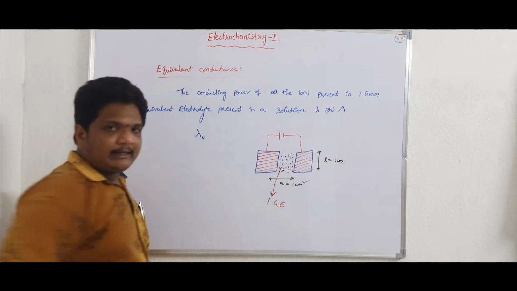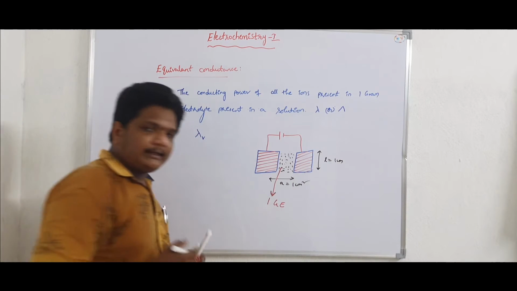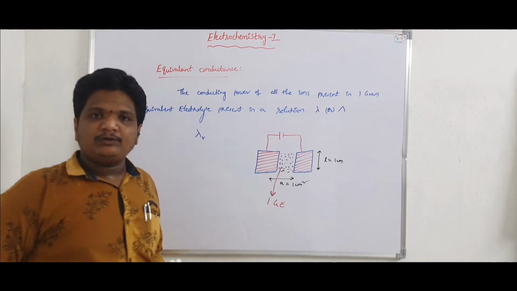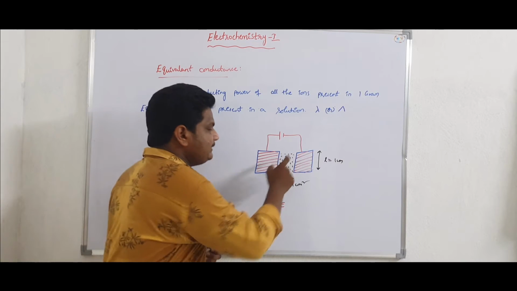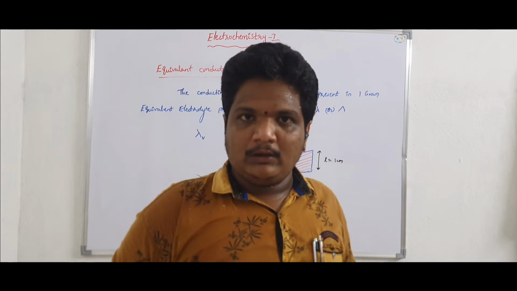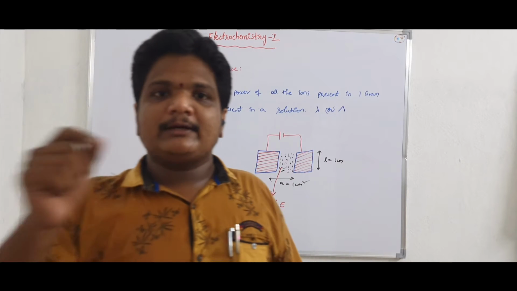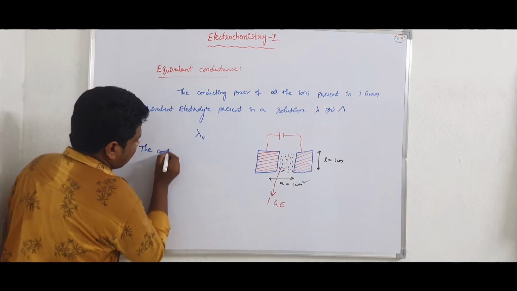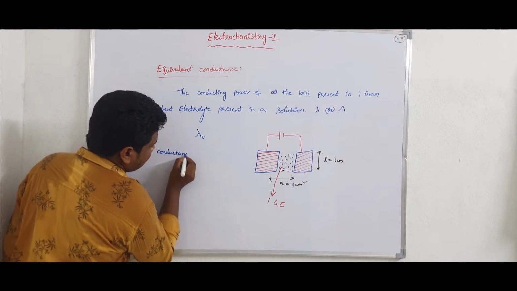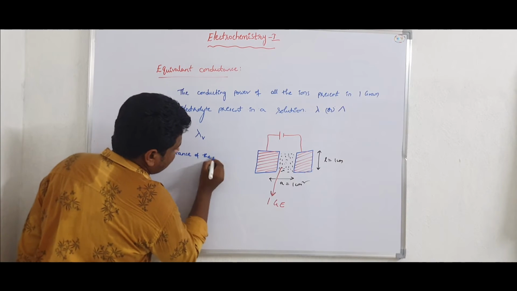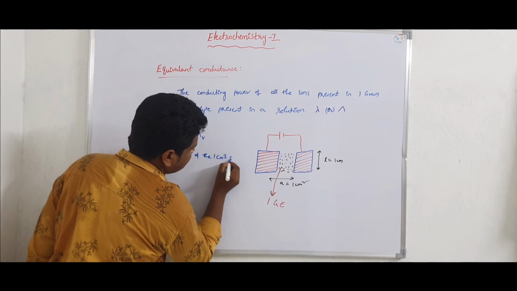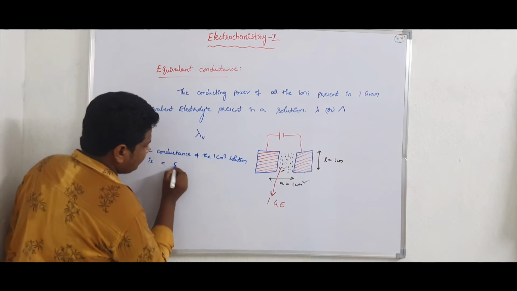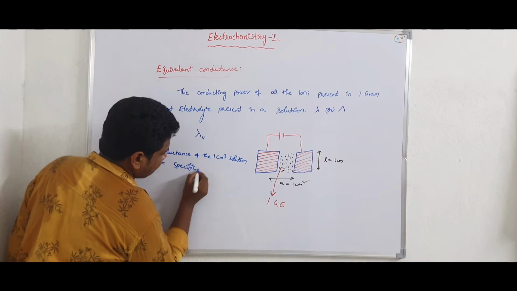If you measure the conductance of this solution, the conductance of this solution is equal to the specific conductance. So the conductance of the 1 centimeter cube solution is equal to the specific conductance.